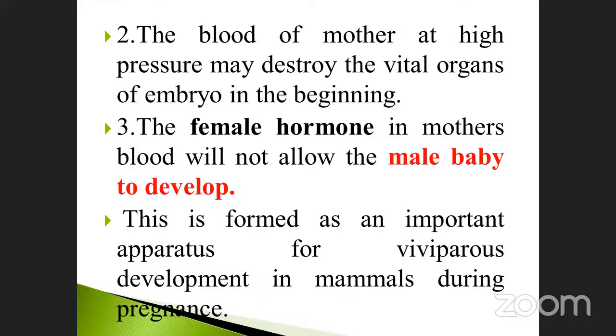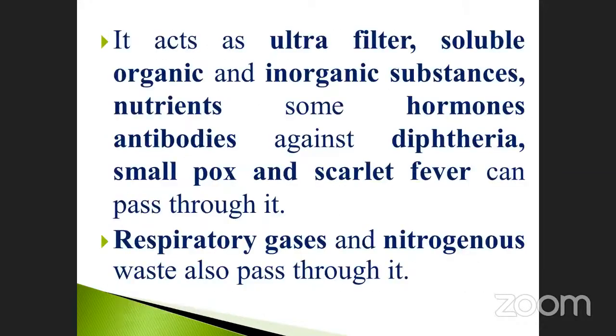That is also another antagonistic effect of the mothers. This is formed as an important apparatus for the viviparous development in mammals during pregnancy. This is also a very, very important thing. Note it down. Female hormones do not allow the male baby to develop during fetus conditions.